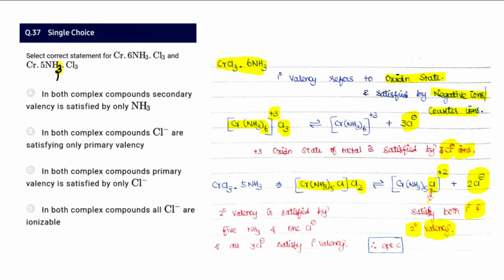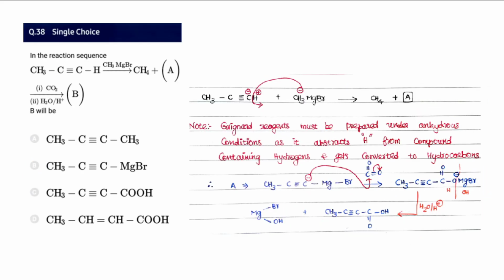So therefore 37, we may say in both the complexes the primary valency, that is to say the oxidation state of the metal, is completely counterbalanced by chloride ion.